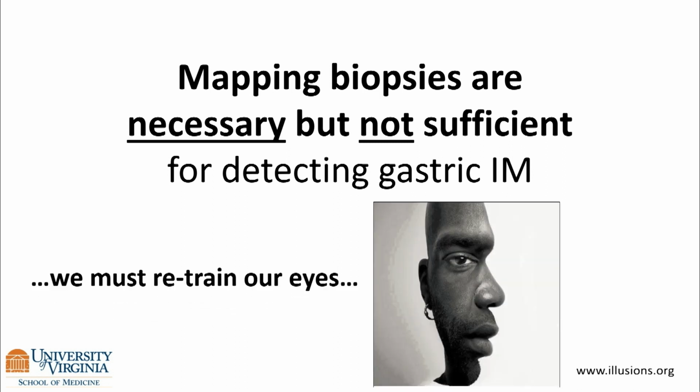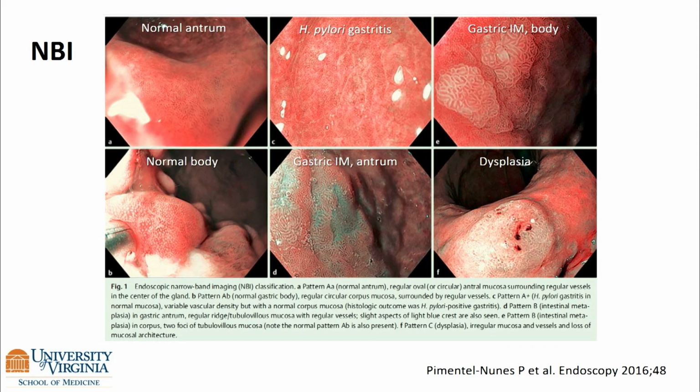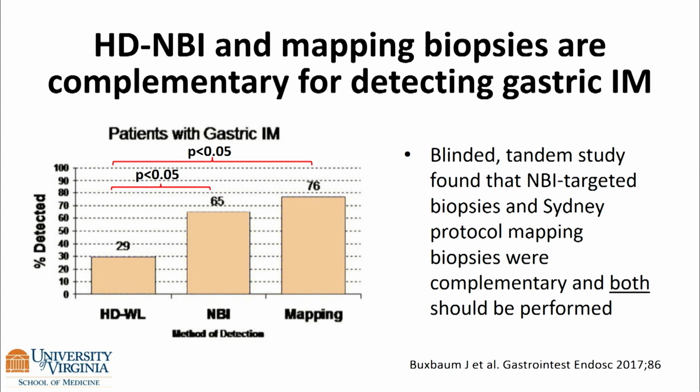We must retrain our eyes, and so for this example, can you see the man looking at you and also in profile? NBI and other optical enhancements looking at the blue light wavelengths are important. And as you can see here in a patient with IM, this almost looks like an adenoma. There's an increased mesh capillary size. It's orderly. There's a light blue crest sign. If you have an optically enhanced scope, you can see this kind of bluish pattern. In patients with dysplasia, there's an amorphous nature and perhaps even morphology change. So these are some of the tricks we use to pick it out.